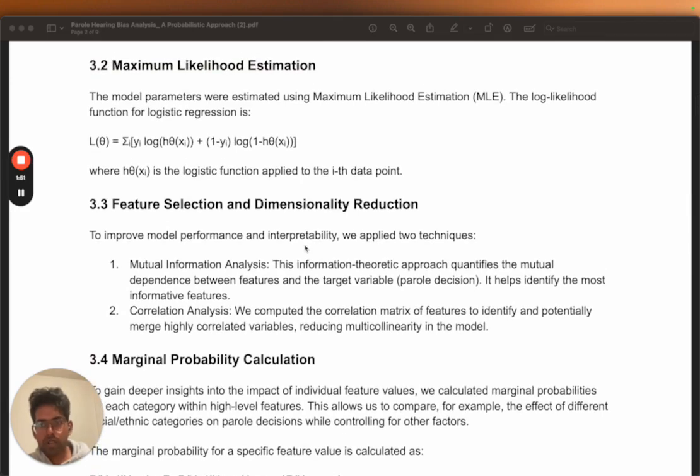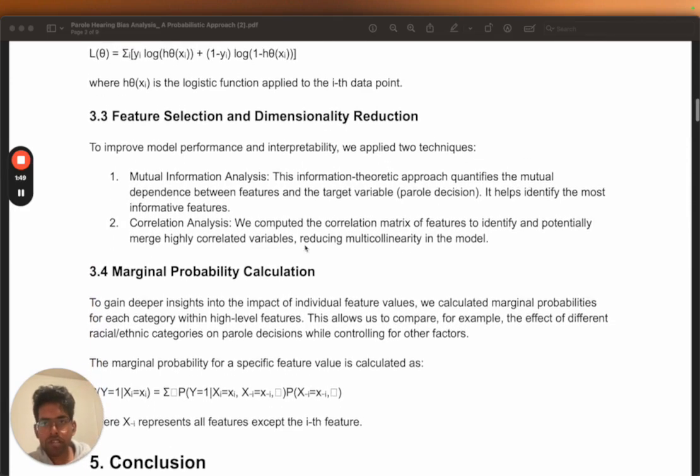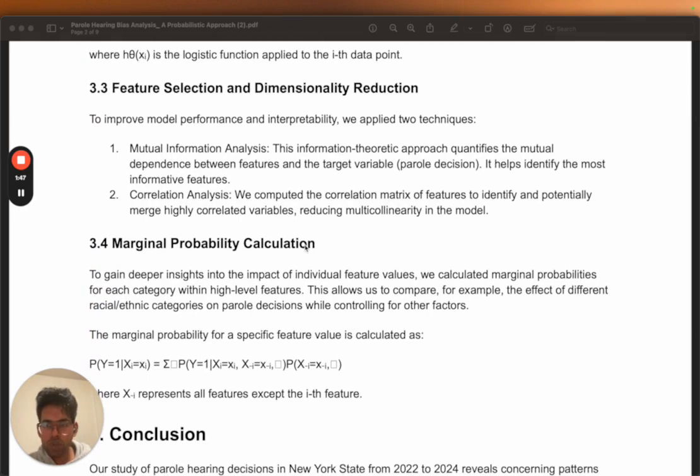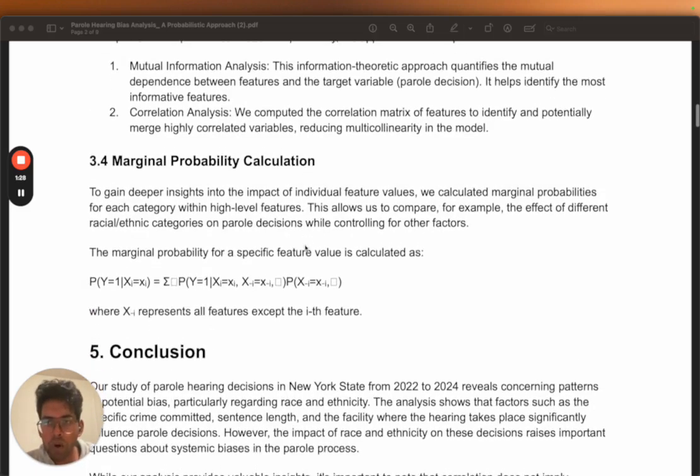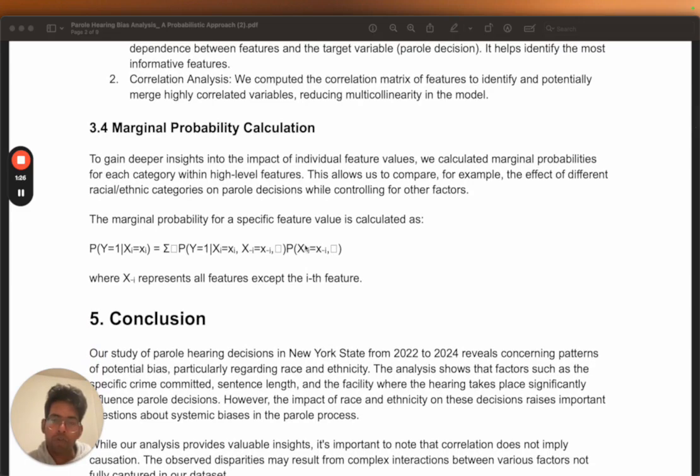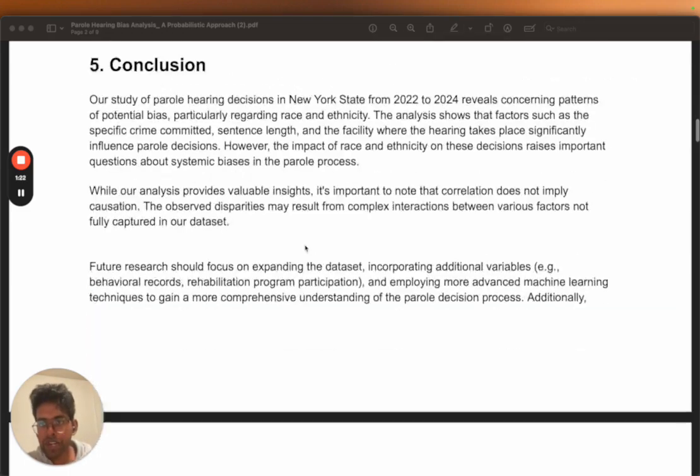We do a lot of other cool things as well in here, for example, feature selection and dimensionality reduction. Since this is a huge data set, we have a lot of features, since we move categorical variables into one-hot encoding as well. Therefore, we do mutual information analysis between all of these features and also correlation analysis, and then see which features we want to throw away and which we want to keep so that we can build a better model. We also do marginal probability calculation just to make sure that whatever modeling we are doing is actually accurate.